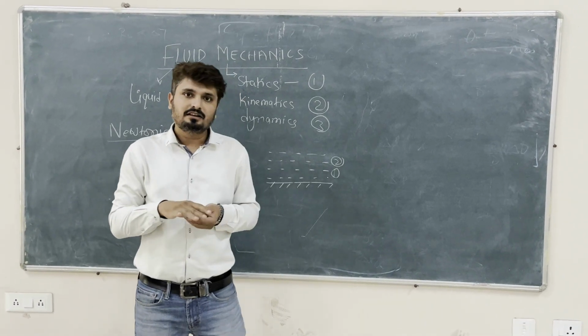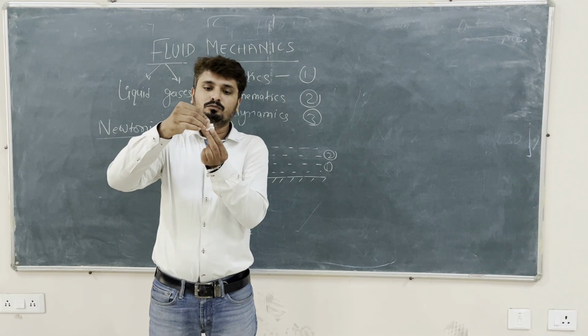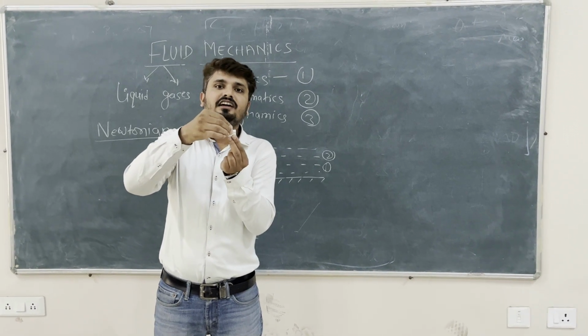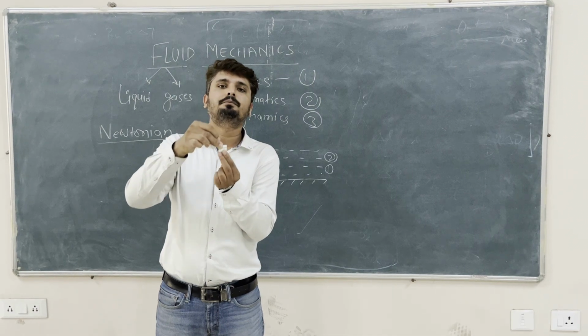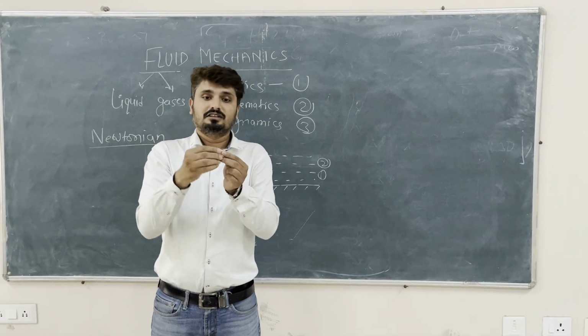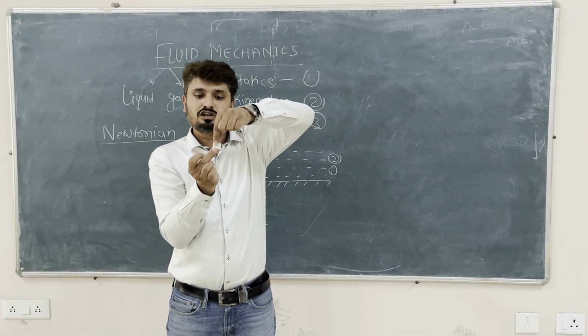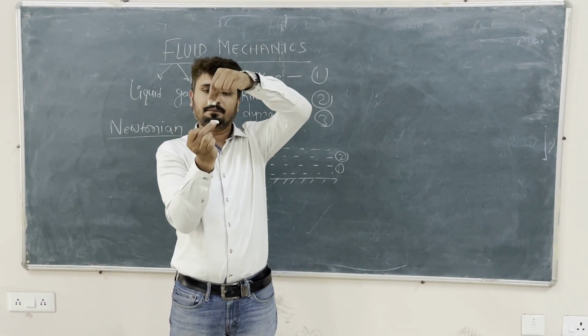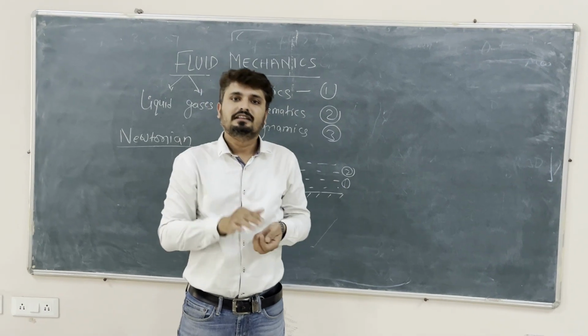The upper layer wants to move faster with respect to the lower layer, and the lower layer provides resistance to the upper layer.